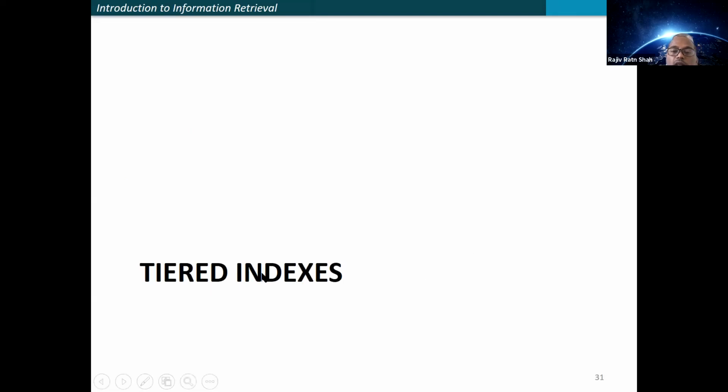So you will have a number of tiers for the indexes. First you look into tier 1. If you are able to satisfy the need for all the documents, that's good. If not, then go to tier 2. Again, if you are now able to fulfill the requirement, that's great. If not, then go to tier 3, and so on. I will show with an example how the tiered indexes are used, and that will help you get the required number of documents.